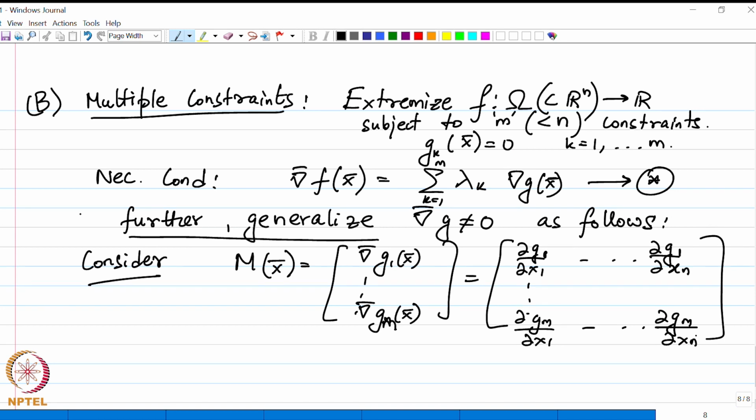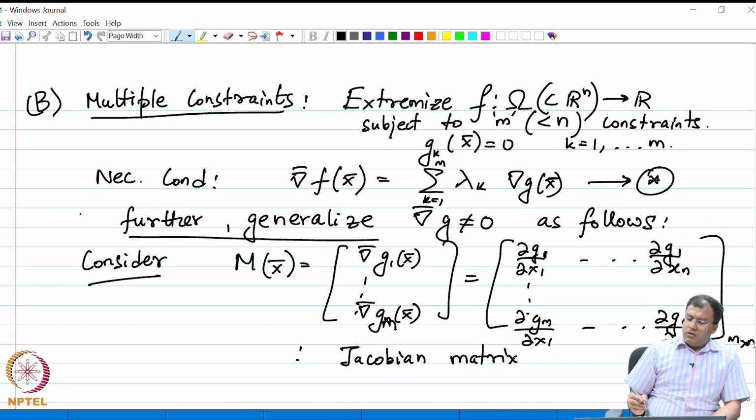Now we have an m by n matrix, also known as the Jacobian matrix. Students who have done a bit of multivariate calculus can immediately tell me that generalizing the condition grad g not 0 would lead to the Jacobian having a non-zero determinant.